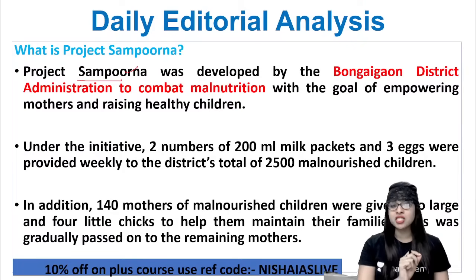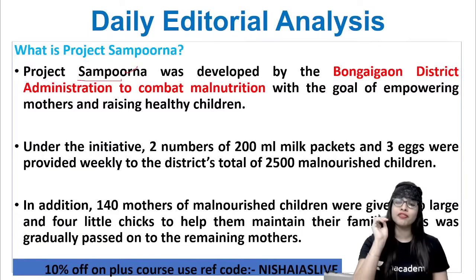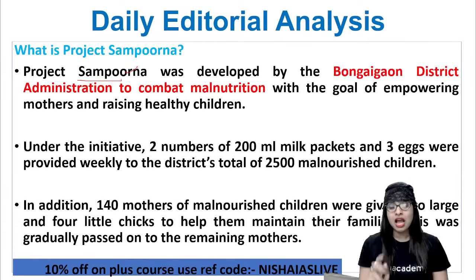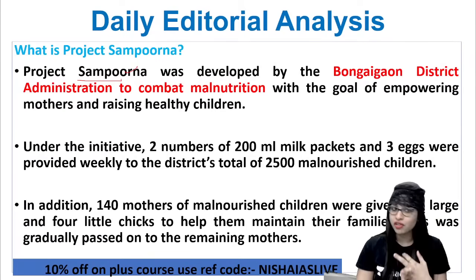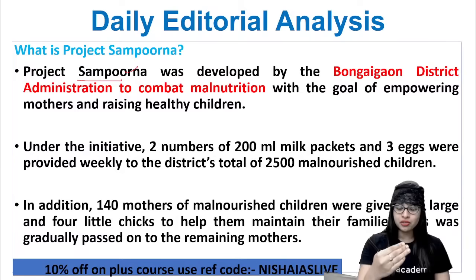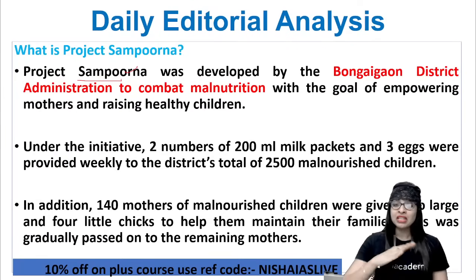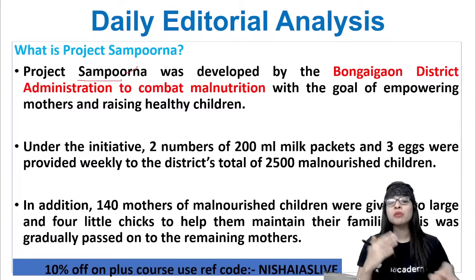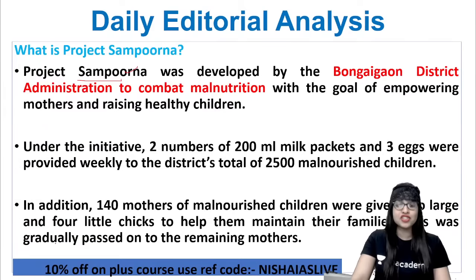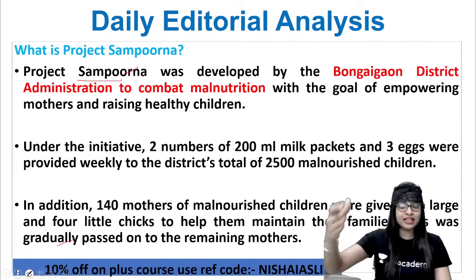Now under Project Sampurna, the initiative, I can tell you two numbers: 200 milliliter milk packets and 3 eggs per day were provided weekly to the district's total of 2,500 malnourished children. Because milk and eggs are proteins and this is what the children require. This is what they used to do. In addition to this, they also took into consideration the mothers. 140 mothers of these malnourished children were given 2 large and 4 little chicks to help them maintain their families. And gradually this is passed on to the remaining mothers also, to make sure that they are able to raise healthy children. Clear?